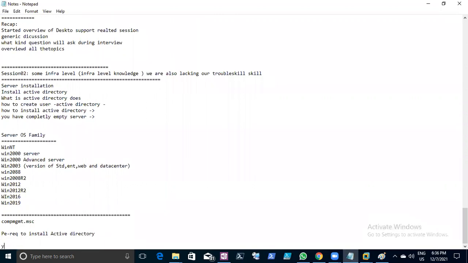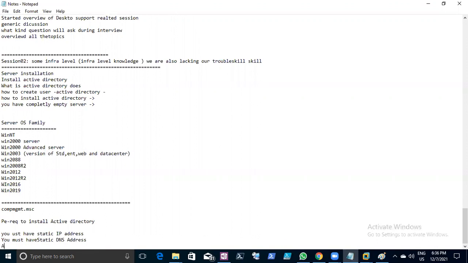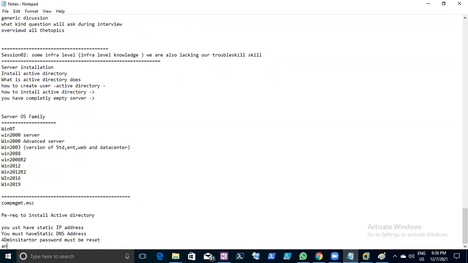What are the prerequisites for installing Active Directory? You must have a static IP address, and remember, this is important, you must have a static DNS IP address. Your administrator password must be reset, and the computer name must be renamed, because you cannot keep the same name, or whatever the standard naming convention is, we need to follow it.